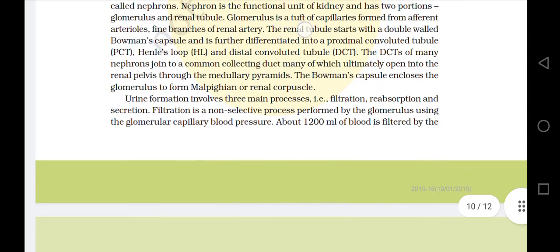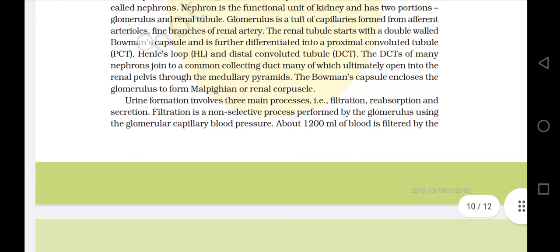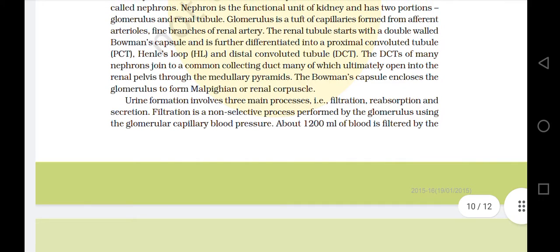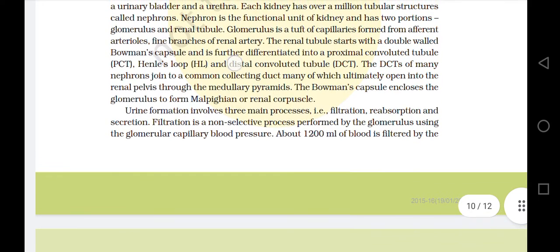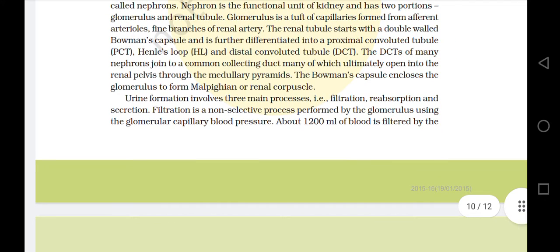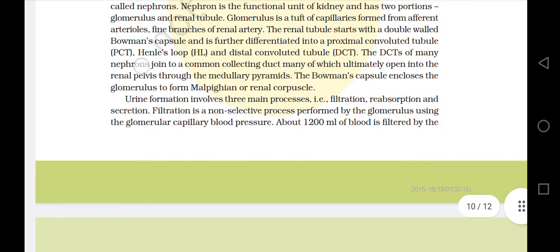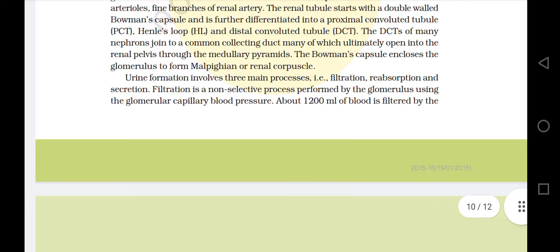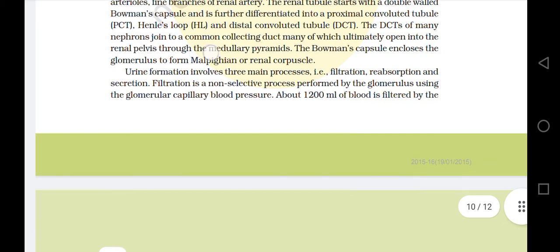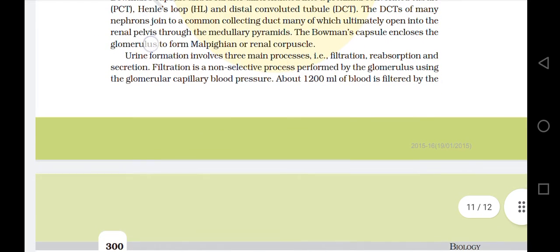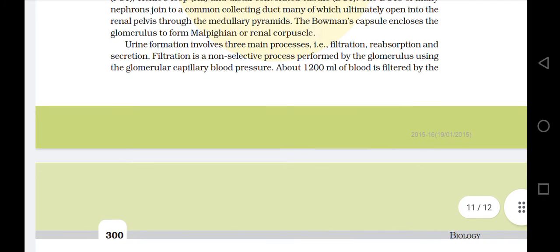The renal tubule starts with a double-walled Bowman's capsule and is further differentiated into a proximal convoluted tubule, PCT, Henle's loop, HL, and distal convoluted tubule, DCT. The DCTs of many nephrons join to a common collecting duct, many of which ultimately open into the renal pelvis through the medullary pyramids. The Bowman's capsule encloses the glomerulus to form the Malpighian or renal corpuscle.